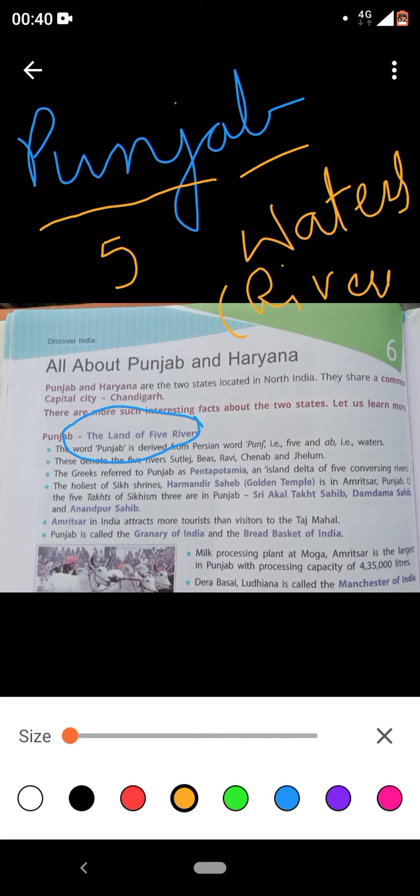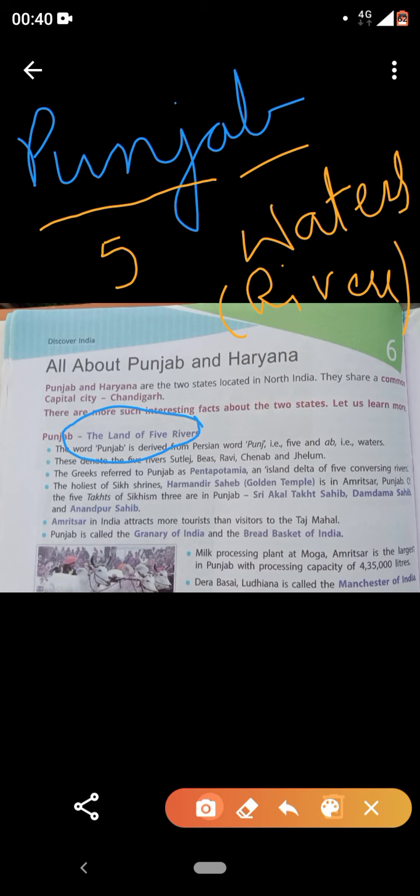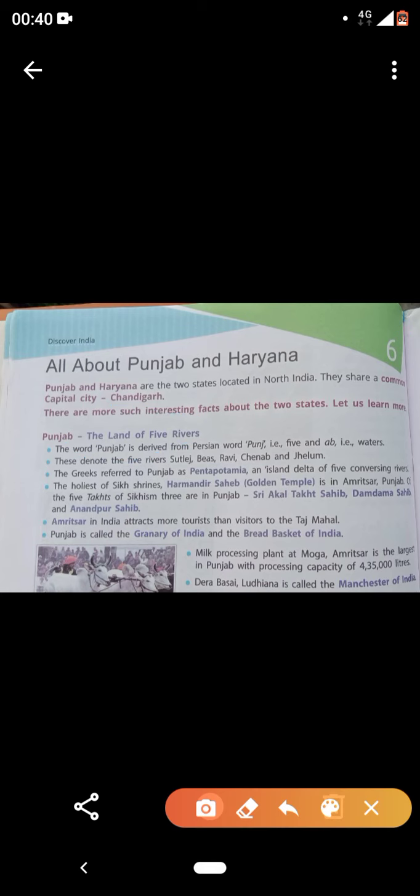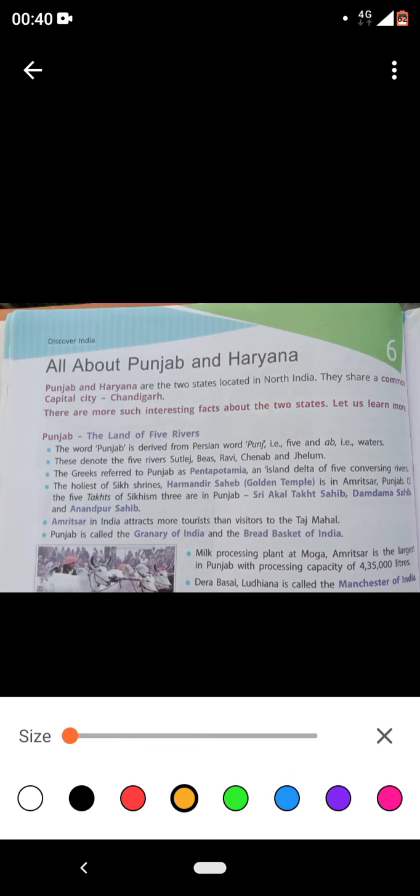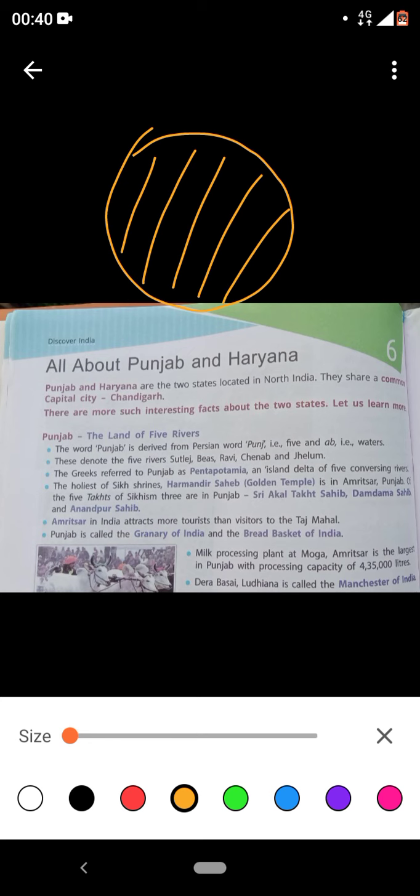The Greeks referred to Punjab as Pentapotamia. Pentapotamia basically means an inland delta, a land in between rivers. It is said to be converged by five rivers. What do you mean by converging? Converging means five rivers approaching the same place.